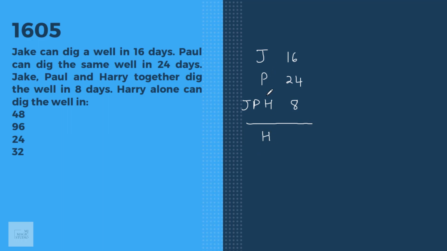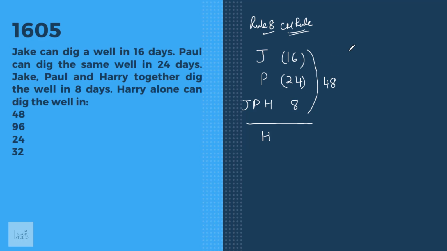If we look at the simple algebra, if I deduct J and P from JPH, I will get the value of H. And here we will use CM rule 8, that is the common multiple rule from our rule book, to get this answer quickly without using any fractions. LCM of 16, 24 and 8 is 48. From JPH I need to deduct this.